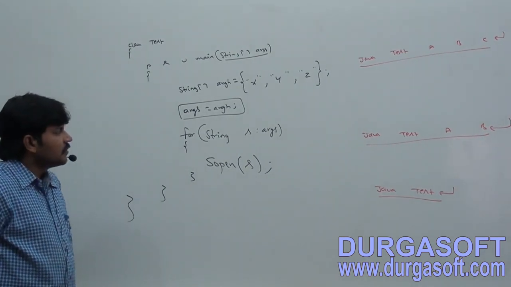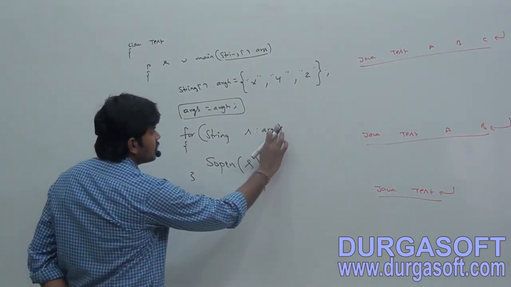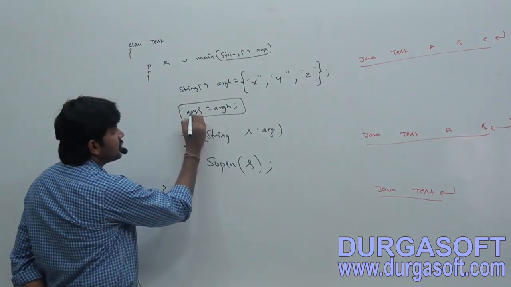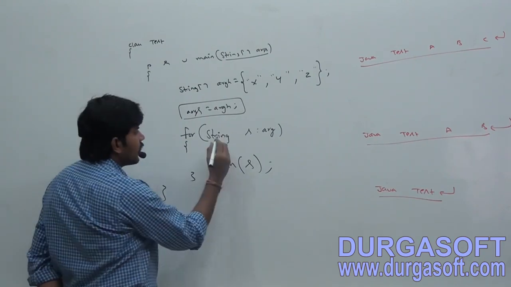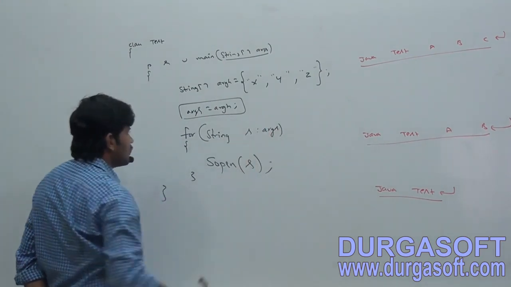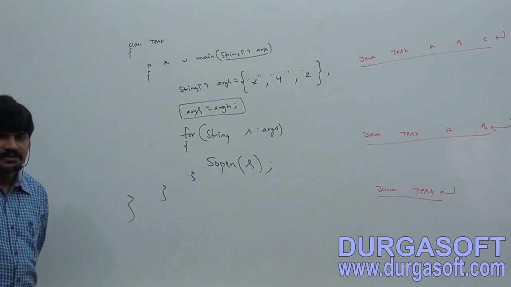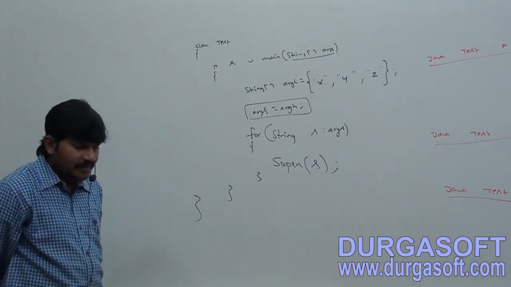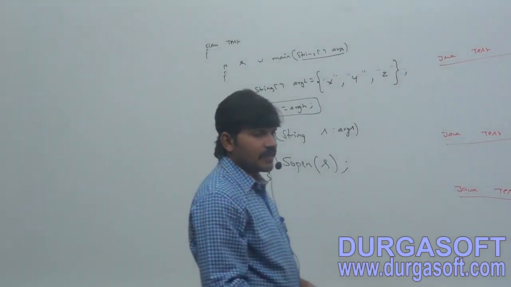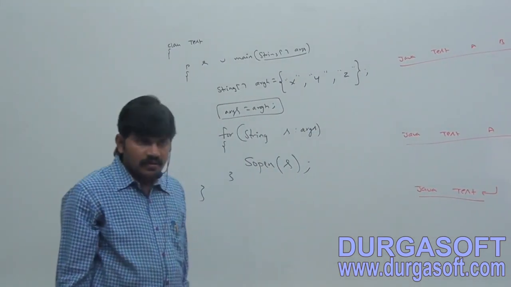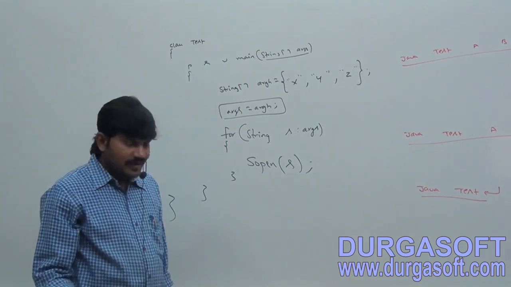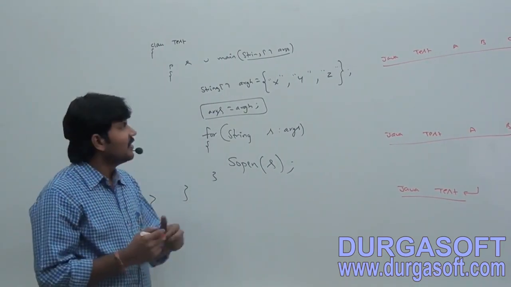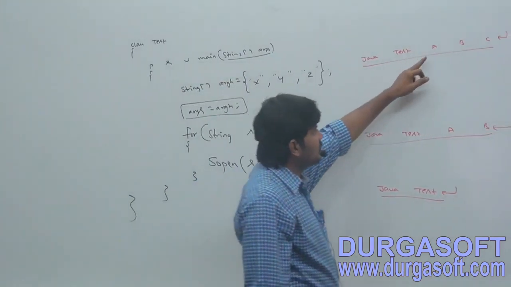Have you observed? One minute. ARGS is equal to ARGH. For every string S in ARGS, SOP of S. First one, what is the answer? XYZ. Second one, XYZ or XY? XYZ. Third one, XYZ.